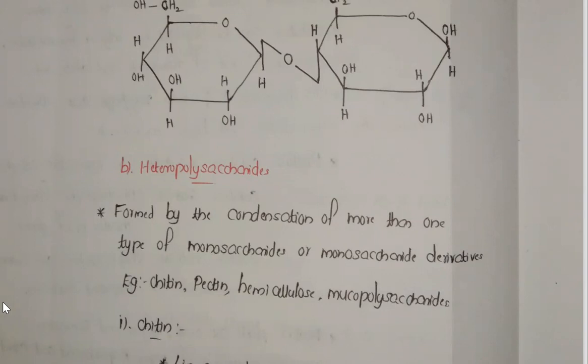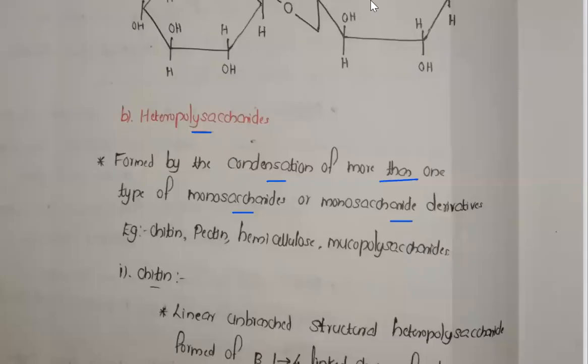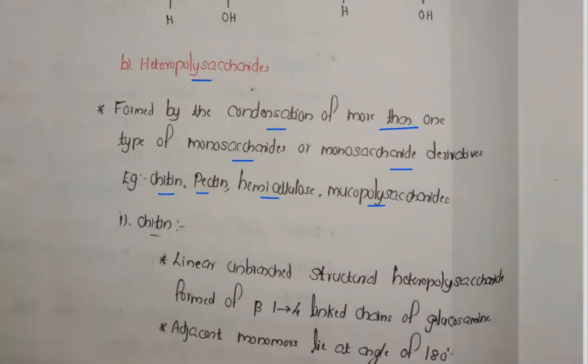Now coming to the heteropolysaccharides. Heteropolysaccharides are formed by the condensation of more than one type of monosaccharides or monosaccharide derivatives. So those formed by the condensation of more than one type of monosaccharides are called heteropolysaccharides. For example, chitin, pectin, hemicellulose, and mucopolysaccharides are examples of heteropolysaccharides.